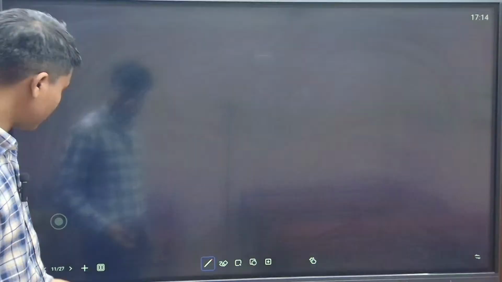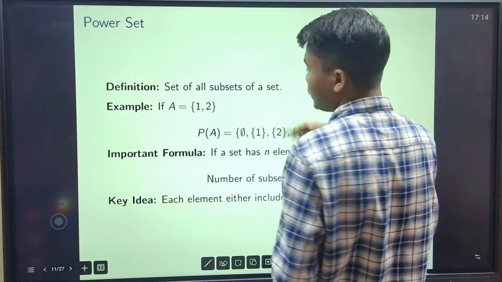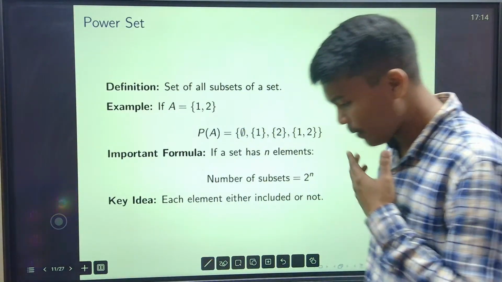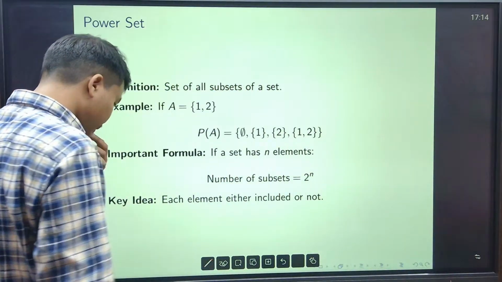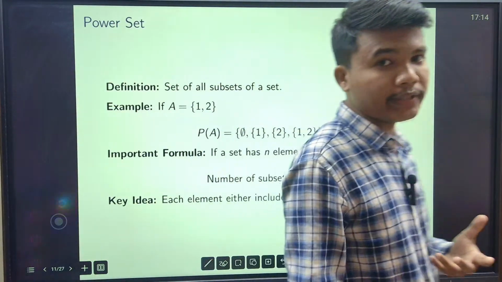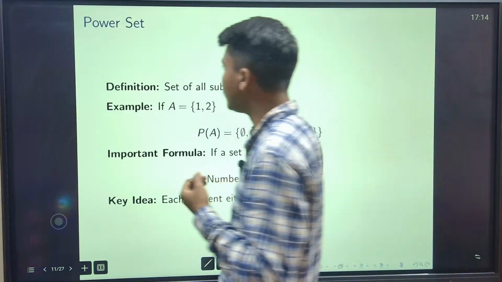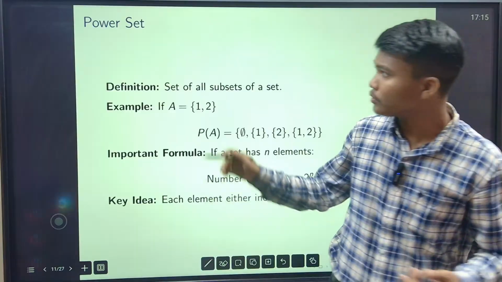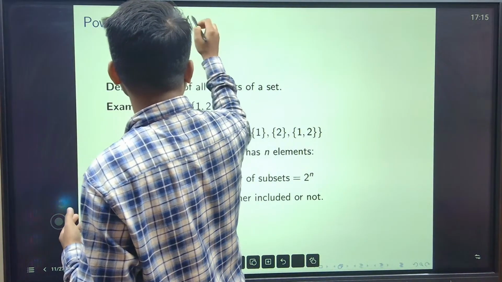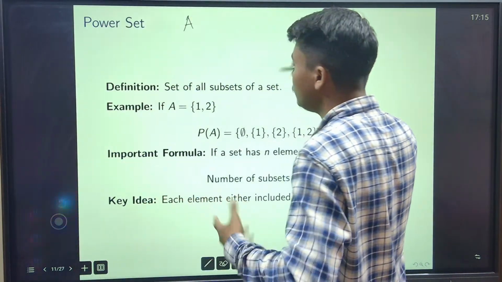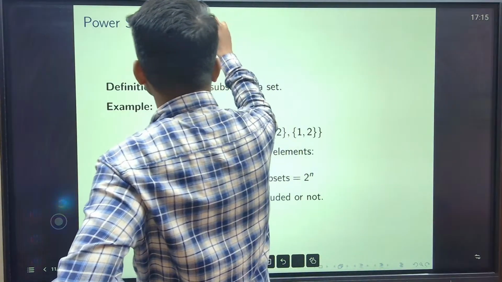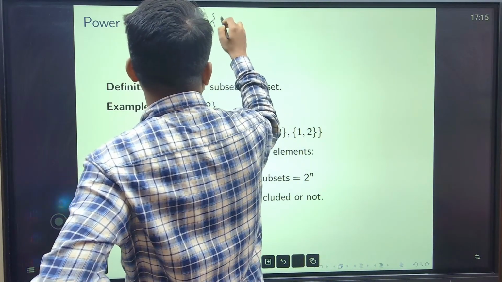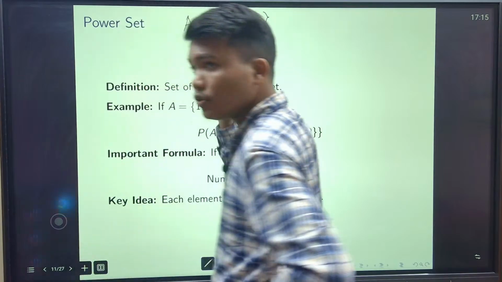Now, next: power set. What is the definition of power set? See, if I have some set, I am going to generate some more sets from it. I want to generate more sets using what I have already. Suppose I have a set A, and I want to generate another set using A. Suppose A is a set with some members. Now A has some subsets.